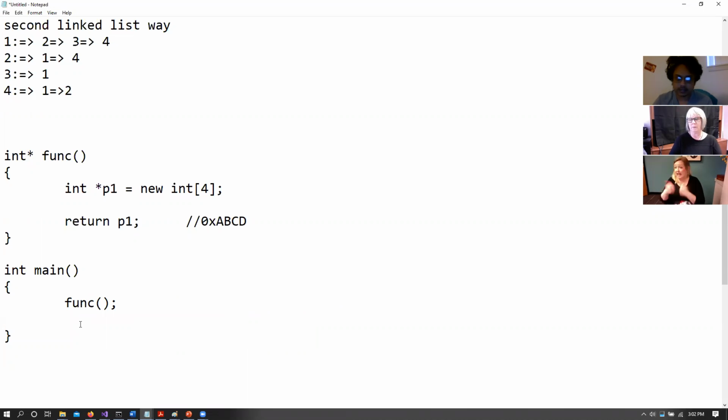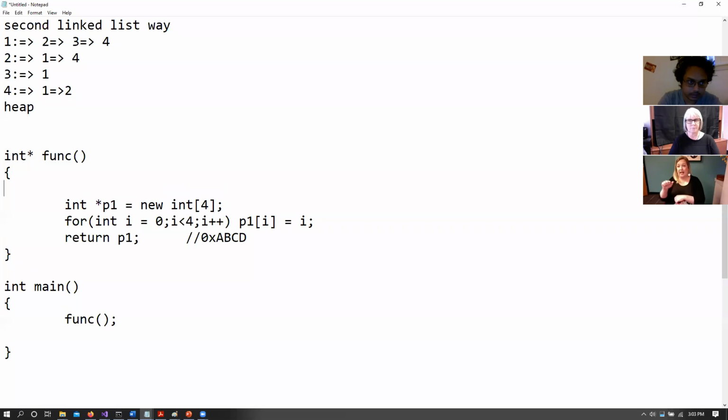And let's say that we had this for loop, just for the sake of it, i = 0, i less than 4, i plus plus, and P1[i] = i, right? So it just assigns the value to that particular array location. So now we basically assign a heap value, and let's also have an X here.